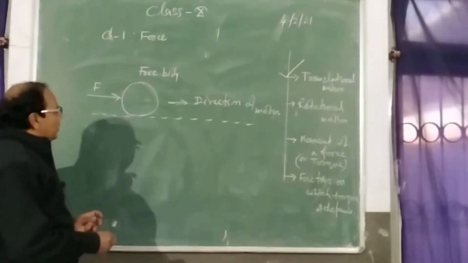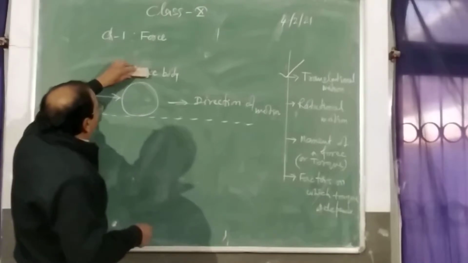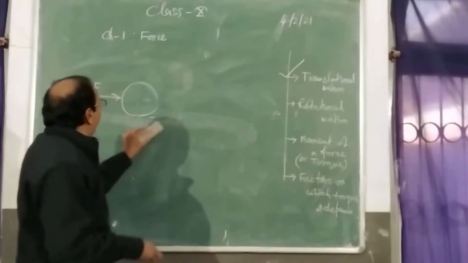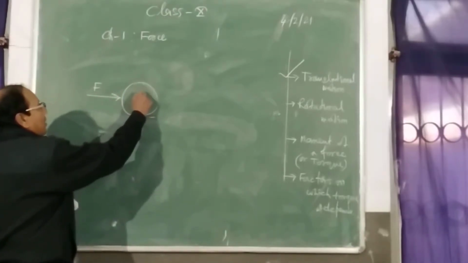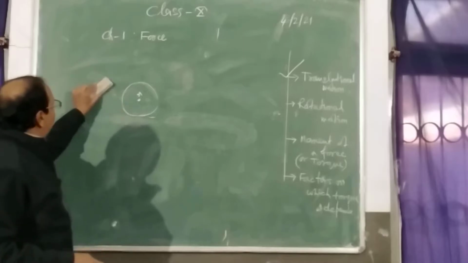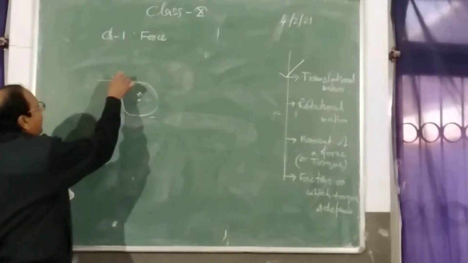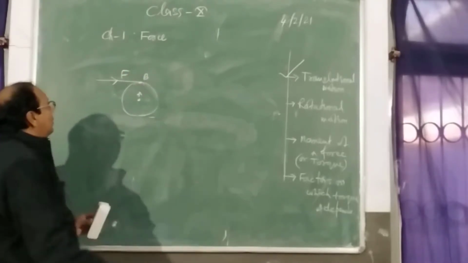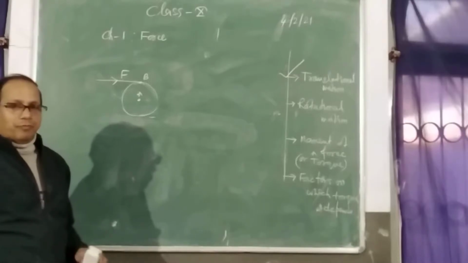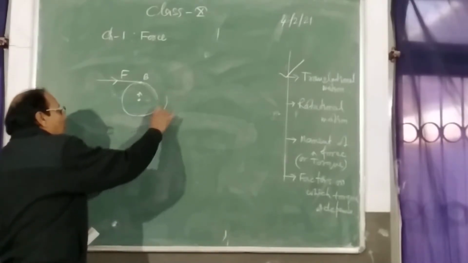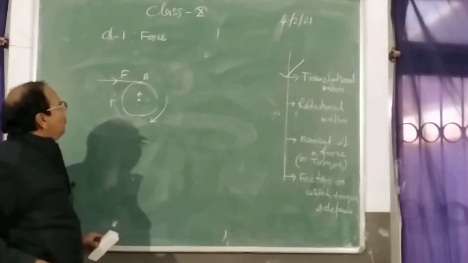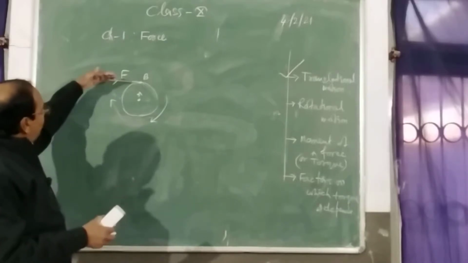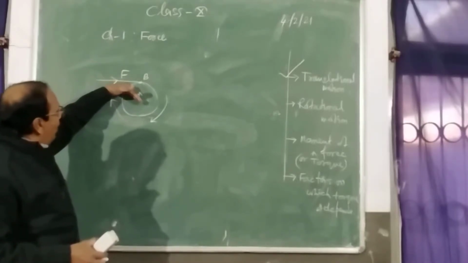Can you expect the same if the body is not free? Suppose the body is not free. The same body I fixed somewhere else, here at point A. Then if the force is applied, suppose at point B, we will see the body does not move. Better to say the body starts rotating, because it is fixed at point A and the force is applied not along the direction of the fixed point.